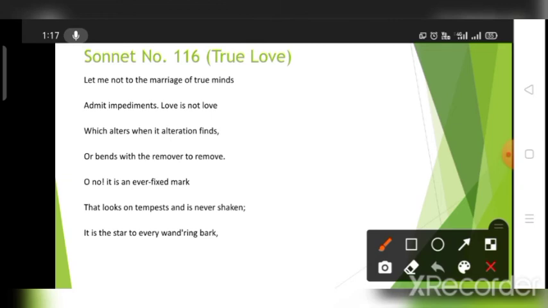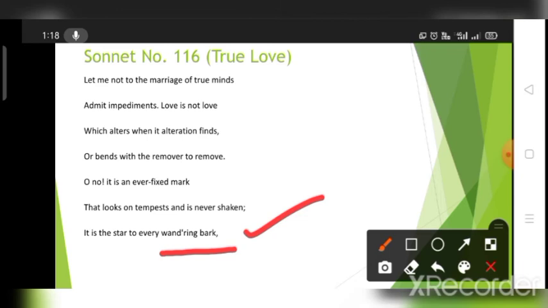It is the star to every wandering bark. Again, there is a kind of metaphor here. He means ships. What he said is, it is the star, a guiding tool to every wandering ship. By this star, the sailors find the ways, they find the direction. The pole star is a guiding tool to these ships. So love is just like that.